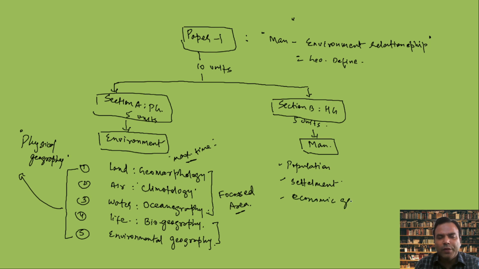So what work is done? Primary activities like fisheries, forestry, agriculture, mining, or secondary activities like industries, or tertiary activities like trade to support the primary and secondary activities, transport, networks, power, etc. So all become part of economic geography.